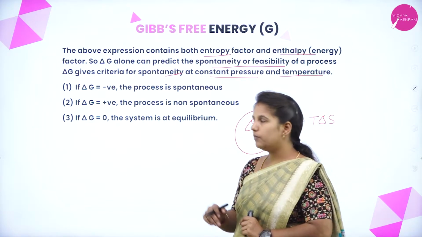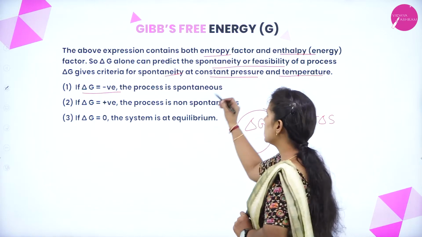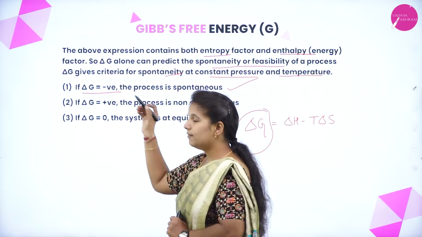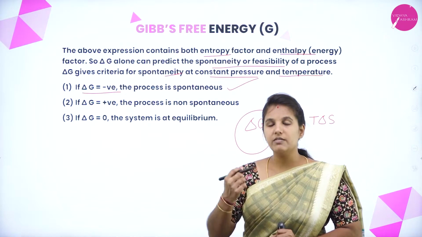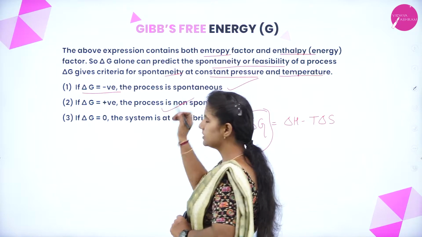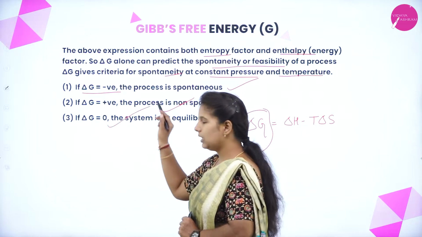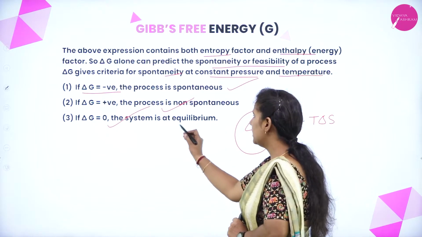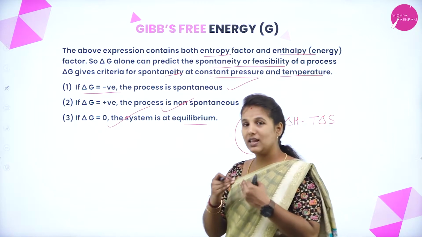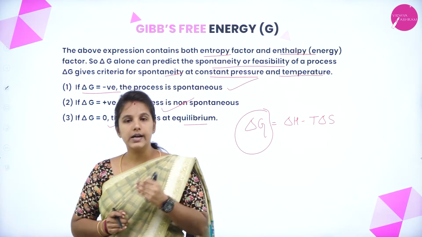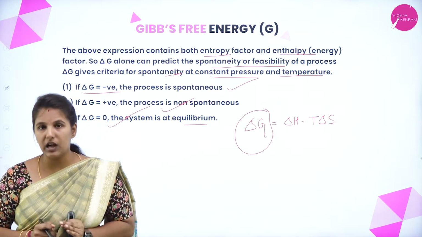You can see the values. If the delta G value is negative, then the reaction is said to be spontaneous. If the delta G value is positive, we say it is a non-spontaneous process. If the delta G value is equal to 0, then we say that the system is at equilibrium. Like this, the spontaneity of reactions can easily be predicted only by using Gibbs free energy, not by using entropy or enthalpy.